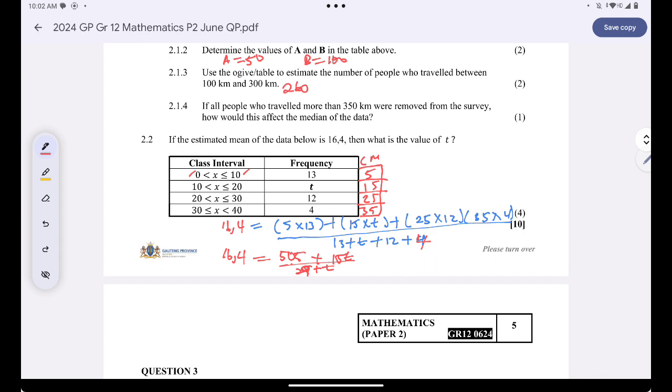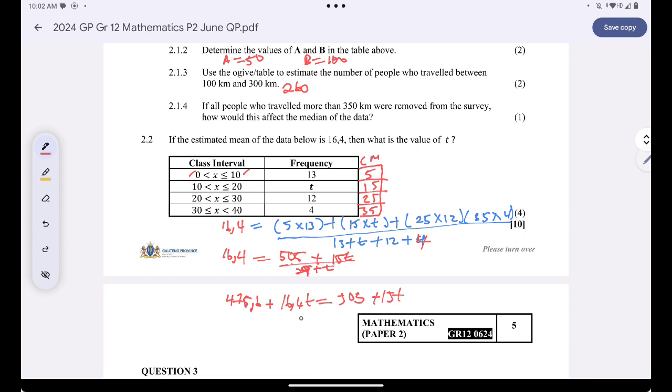Okay, and then I'll multiply. I'll say 29 multiplied by 16.4. I'll get 475.6 plus 16.4t. I've just cross multiplied here, guys. I'm left with 505 plus 15t.